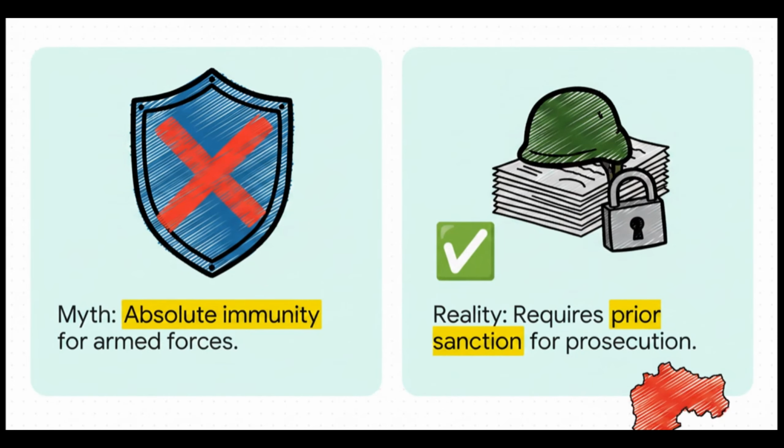So, the big myth here, and you'll see this all the time as a distractor in multiple choice questions, is that AFSPA grants absolute blanket immunity to the armed forces. That's just not true. The reality is that AFSPA actually requires prior central government sanction before any prosecution of armed forces personnel can even take place. Plus, keep in mind, it only applies to areas that are officially notified as disturbed under Section 3 of the Act. No blanket immunity, just a strict legal prerequisite.